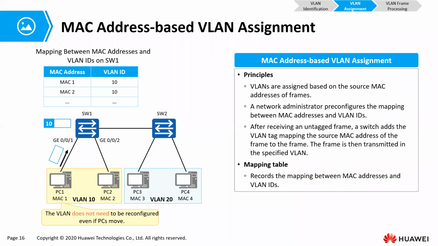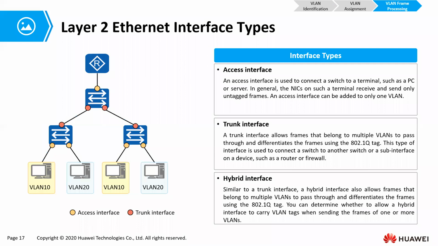Now, considering what we have looked at already, I hope we understand that some of these interfaces will be in charge of adding a tag. Others will be in charge of removing a tag. Now, there are also interfaces that don't do anything. If they receive a frame which is untagged, they take it through. If they receive a frame which is tagged, they take it through. We have different kinds of interfaces, and right now we try to look at them. We have what we call an access interface, and we have what we call the trunk interface, and we have what we call the hybrid interface.